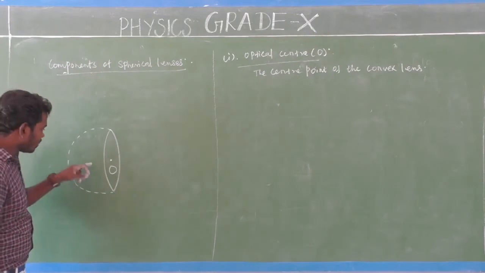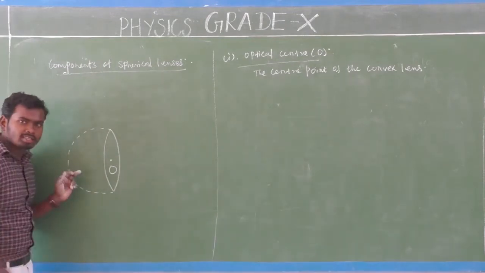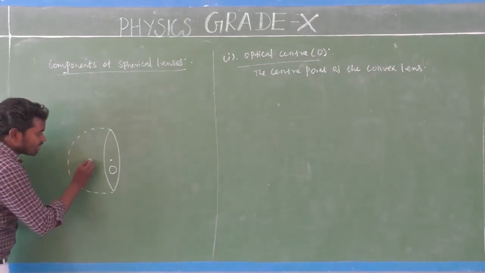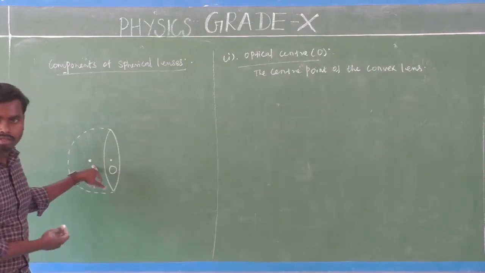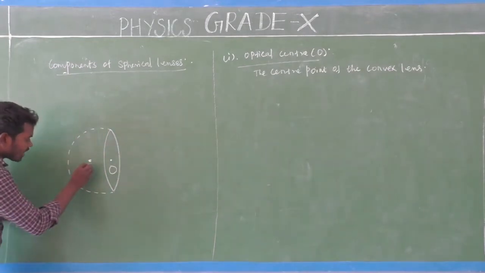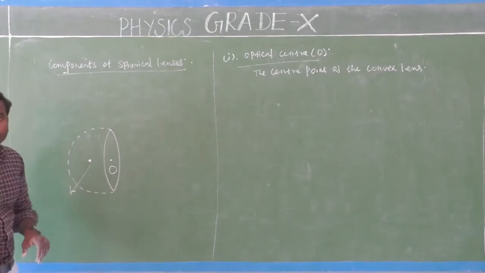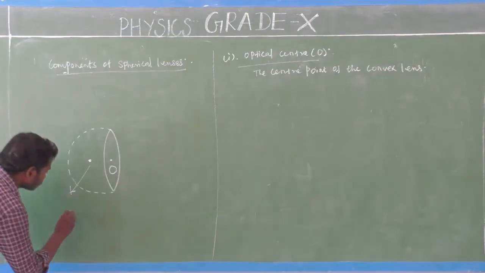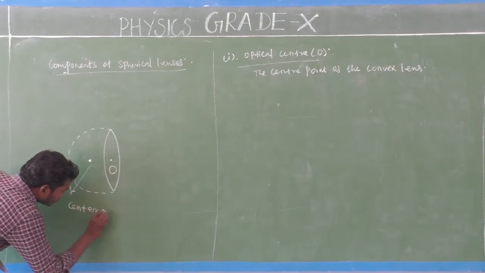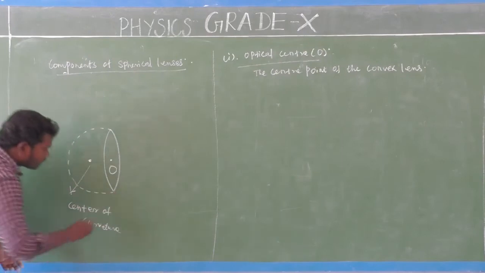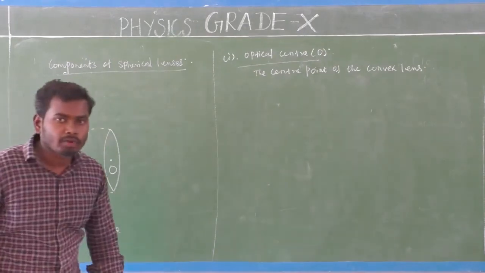So this sphere has a center. So this center is called the center of curvature. That is called the center of curvature.